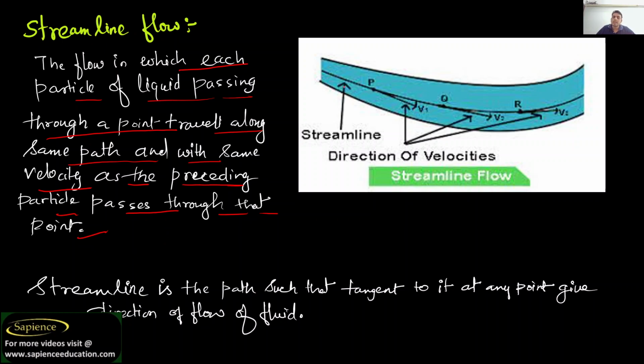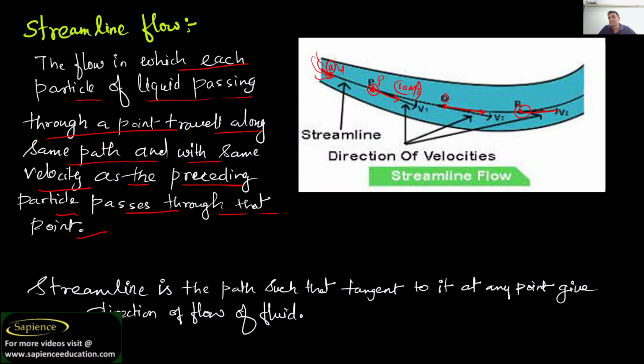See, for example, no matter how much speed it has earlier, when we talk about a point P, it has some fixed velocity, that is 10 meter per second. Every particle coming from anywhere may have more than 10 or less than 10, but as soon as it reaches point P, its speed becomes constant. Either you take any point Q, its speed becomes constant. Or you take point R.